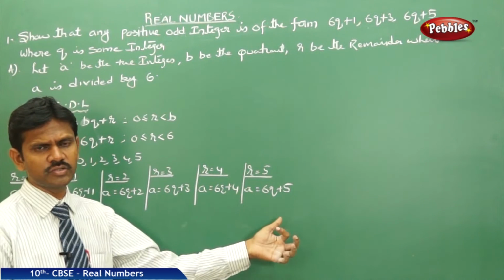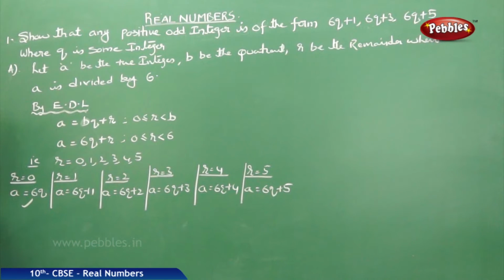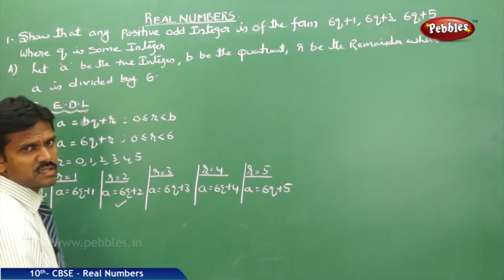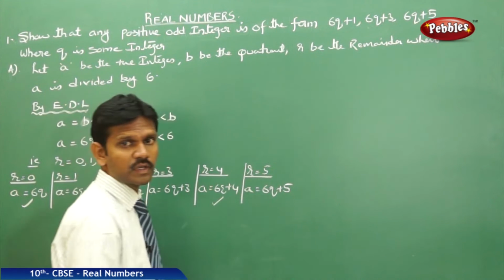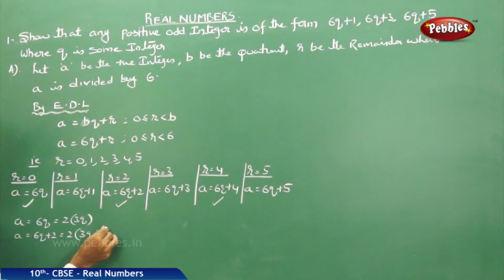Among the 6 values, which can be further simplified? A is equal to 6q, nothing but 2 times 3q. Next, A is equal to 6q plus 2, 2 times 3q plus 1.